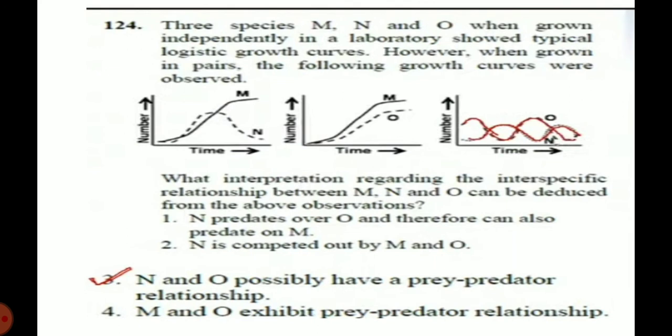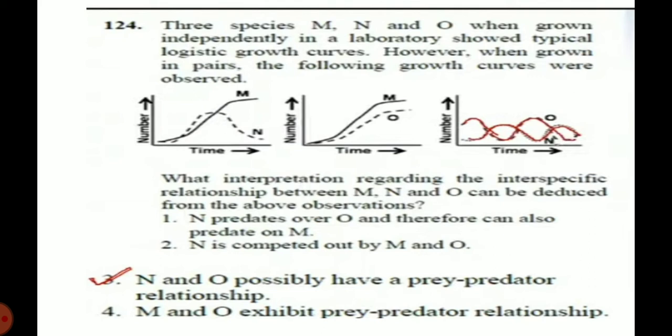Next question. Three species M, N and O when grown independently in a laboratory showed typical logistic growth curves. However, when grown in pairs, the following growth curves were observed. Look at these graphs very clearly.